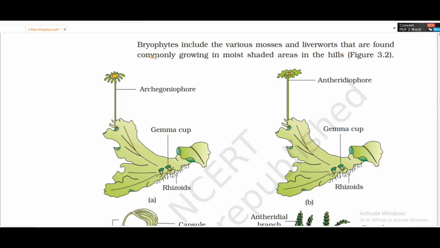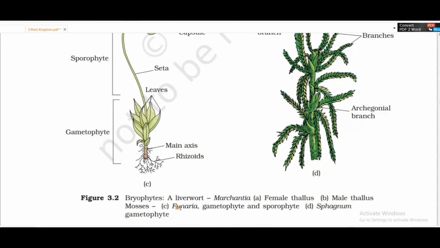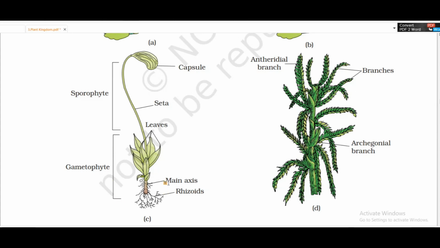Let us see some of the diagrams here. This is Marchantia female thallus, identified because of the archegoniophore. Here, this is a male thallus identified by antheridiophore. Next, here the lower one is the gametophyte and the upper one is the sporophyte. The example is Funaria.